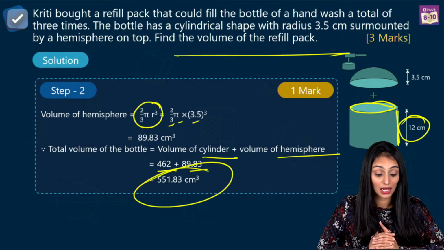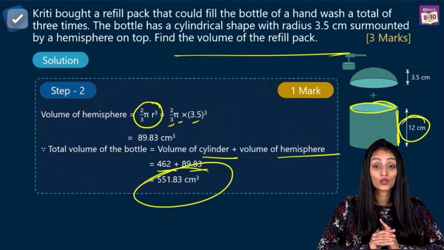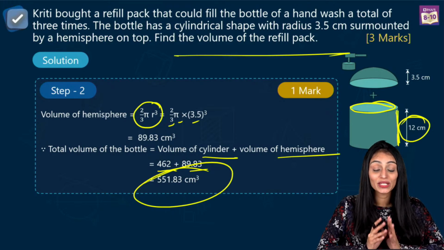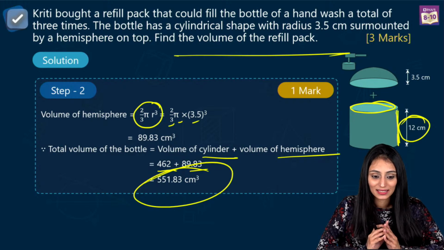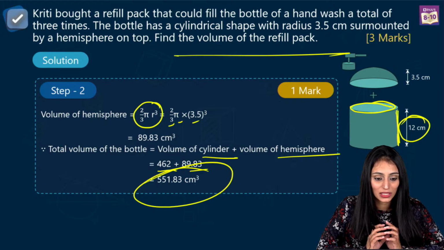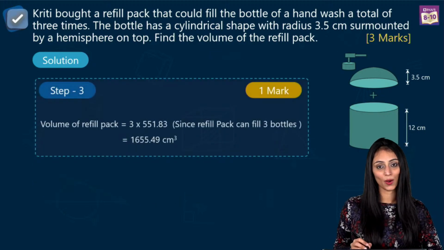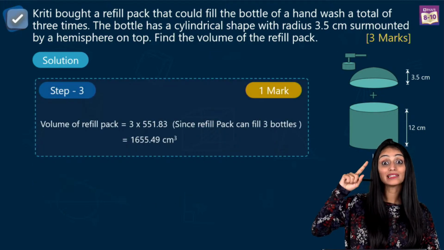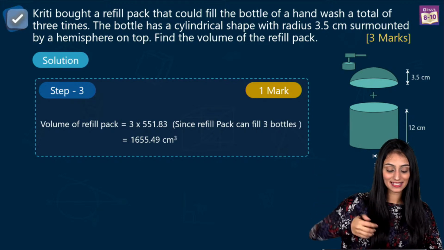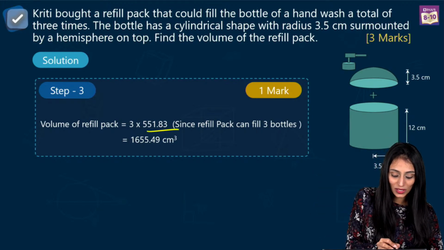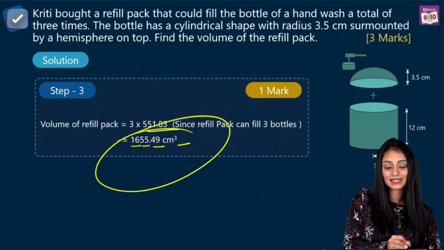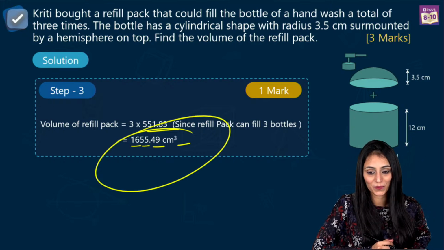Question says a refill pack could fill the bottle of hand wash a total of 3 times. Yes. So what do we need to do now? Yes, multiply by 3. Absolutely, Kashif Ishtiyaq Khan, right. We have to multiply this by 3 now because a refill pack could fill it 3 times. Yes, yes. Multiply this value by 3. So we get 1655.49 centimeter cube. That's the final answer now.